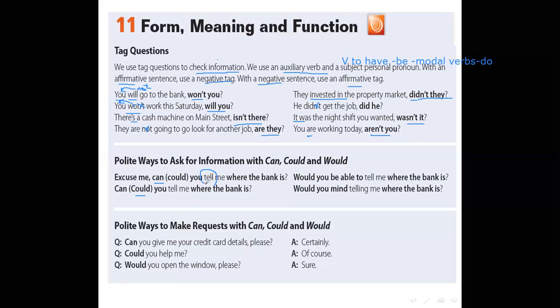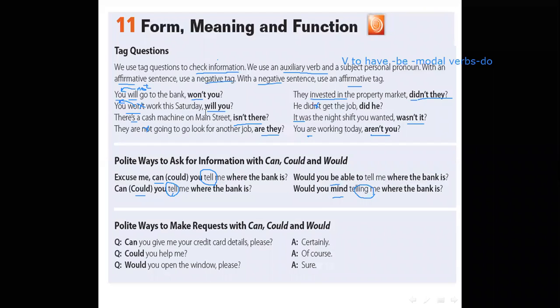It must be in base form. Would you be able to tell me where the bank is? Would you mind telling me where the bank is? Pay attention. Would you mind is followed by gerund, or verb plus ing.